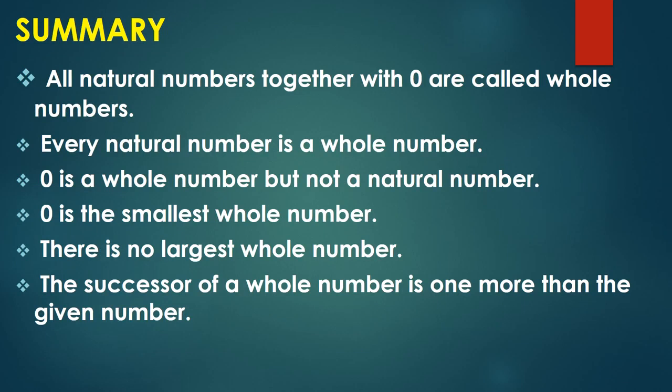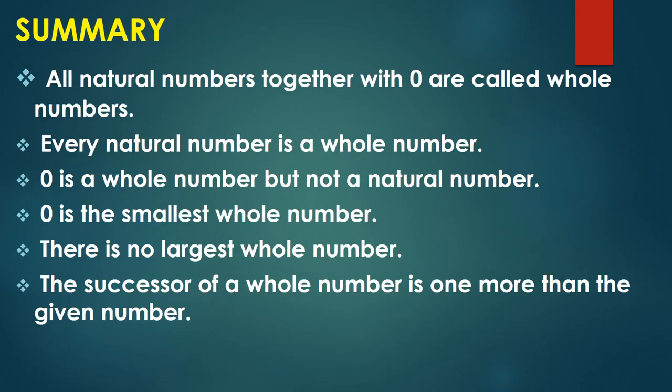Now I am going to summarize what I have told you today, all the main points of today's lecture. First, all natural numbers together with 0 are called whole numbers. Natural numbers are 1, 2, 3, 4, 5 and so on. When we add 0 to them, it becomes a whole number. Every natural number is a whole number. That is very common.